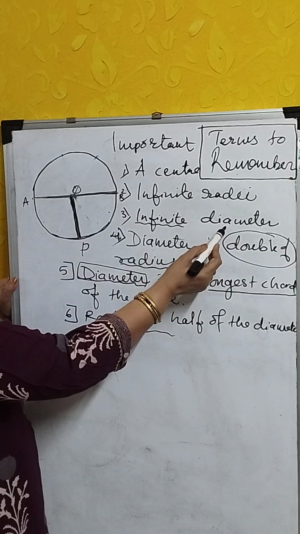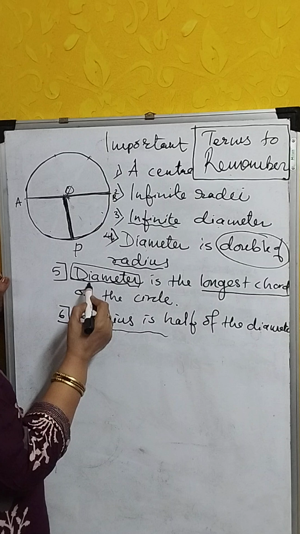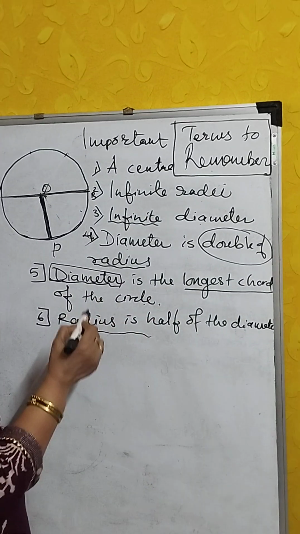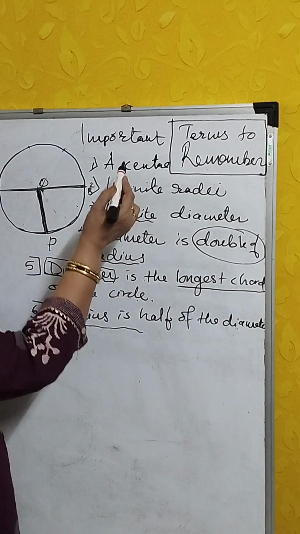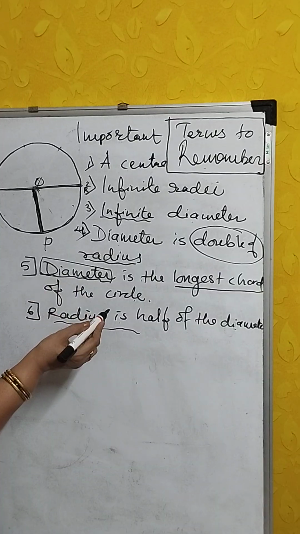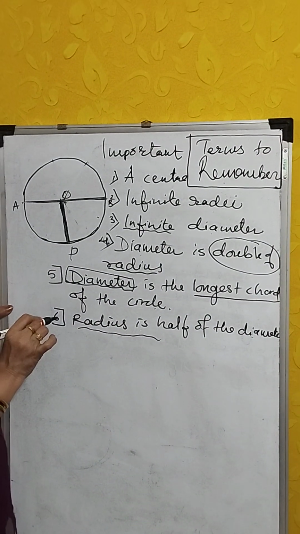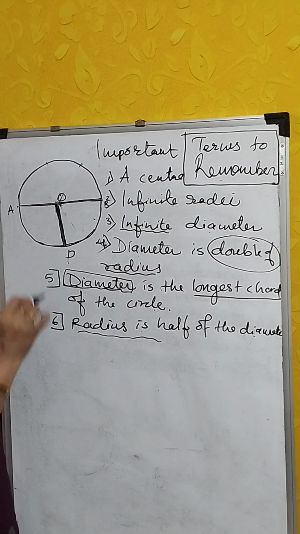Diameter is double of radius. Diameter is the longest chord of the circle. Radius is half of the diameter. Sometimes competitive exams ask questions from these, so I am giving you the basics of the circle.